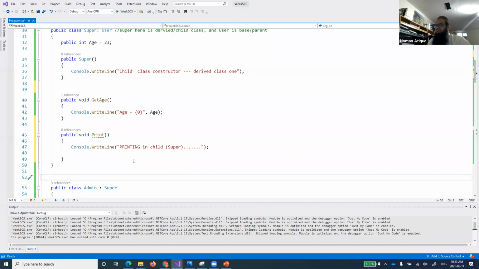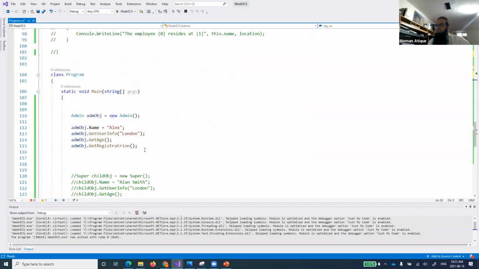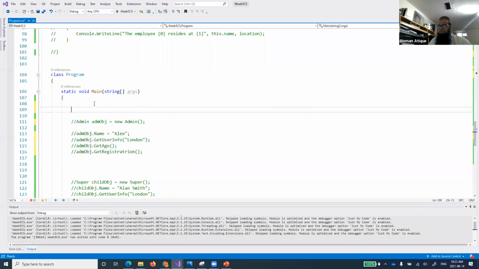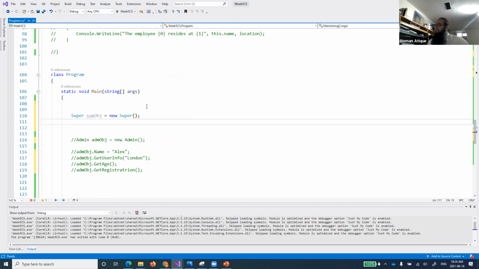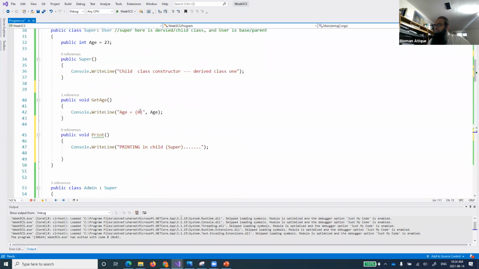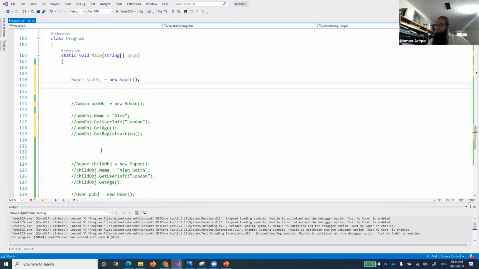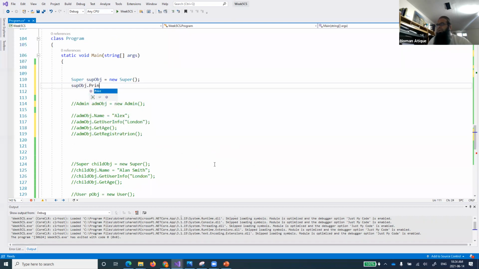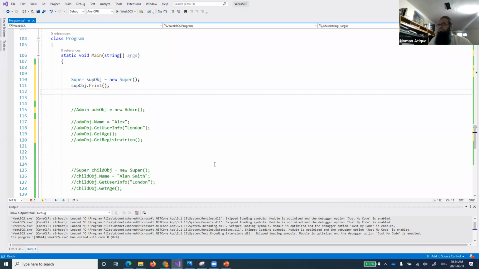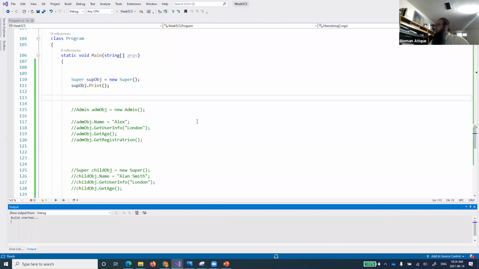Now let's see a very interesting thing. I am not creating this object, rather I'll create the object for the superclass particularly. So let's create a super object, obj super object equal to new super, right? This super object I'm creating for this super class only, and it has got a print method. So let's call this print method, sup obj dot print. Let's run this program and see what is happening.